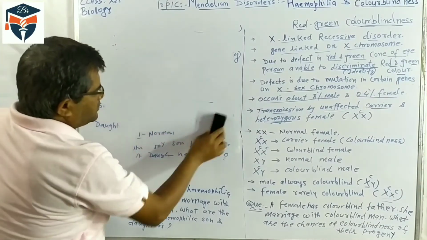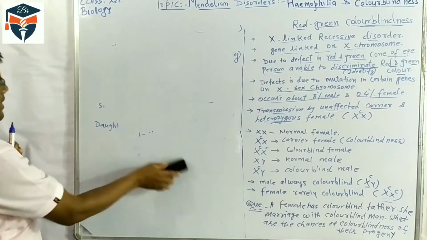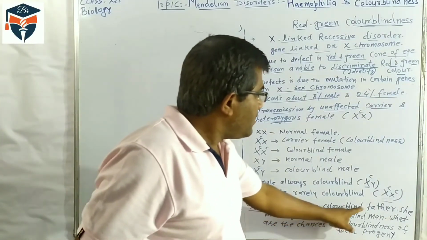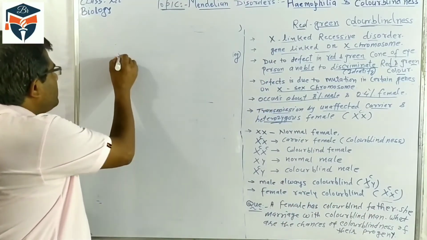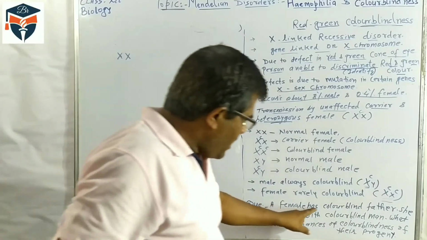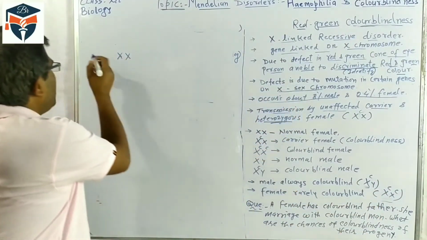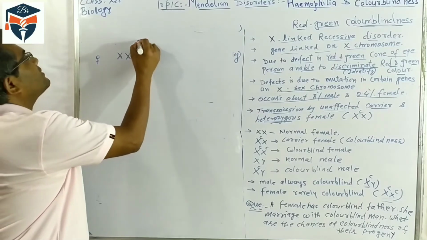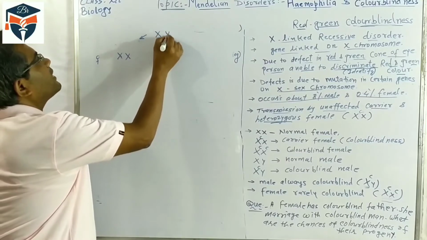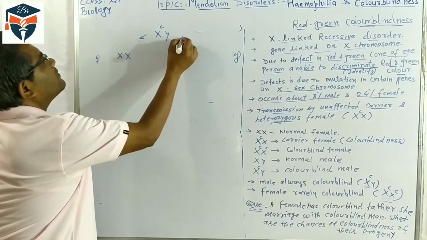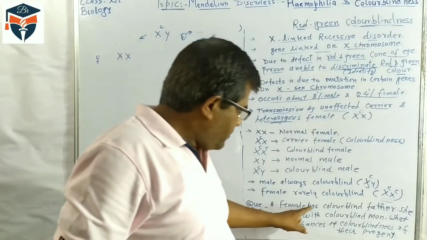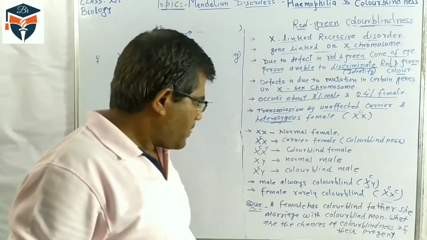Then another question, related to color blindness. In color blindness the question is: a female has a color blind father. This is the female. Her father is color blind, having X^c Y. So this is the father. A female has a color blind father.